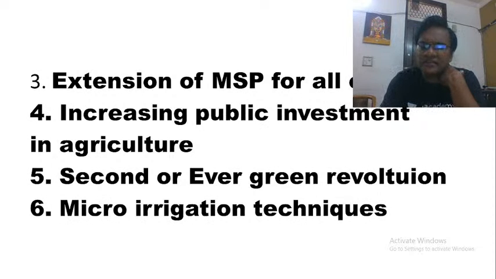And we also have to focus on developing other allied activities. That is the reason why we talk about the rainbow revolution. We are talking about green revolution, white revolution, blue revolution, black revolution, like that, so that farmers can make agriculture a business also.